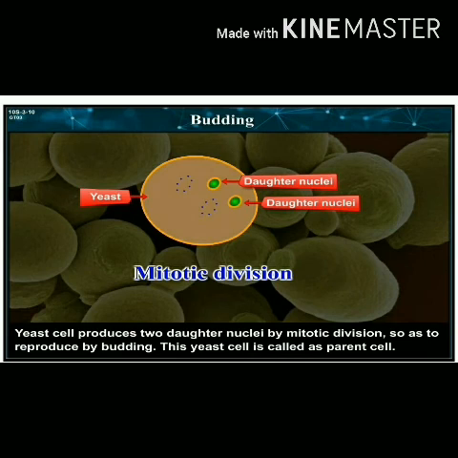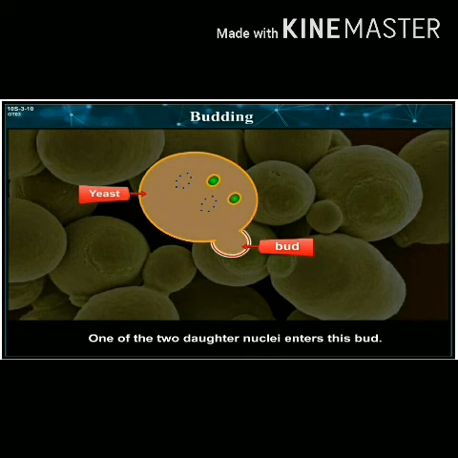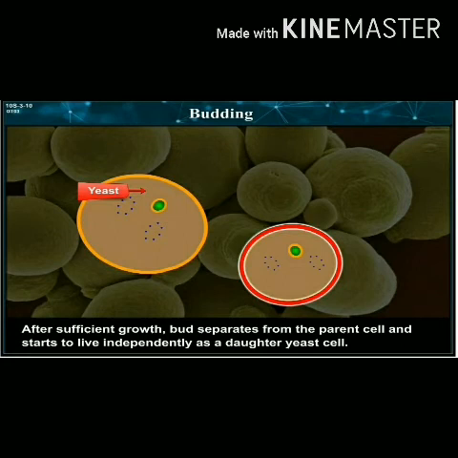Asexual reproduction occurs by budding in yeast, a unicellular fungus. A yeast cell produces two daughter nuclei by mitotic division so as to reproduce by budding. This yeast cell is called the parent cell. A small bulge appears on the surface of the parent cell. This bulge is actually a bud. One of the two daughter nuclei enters this bud. After sufficient growth, the bud separates from the parent cell and starts to live independently as a daughter yeast cell.